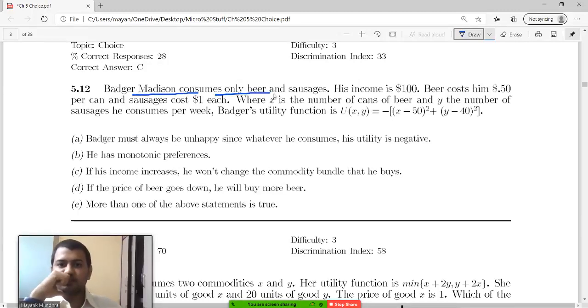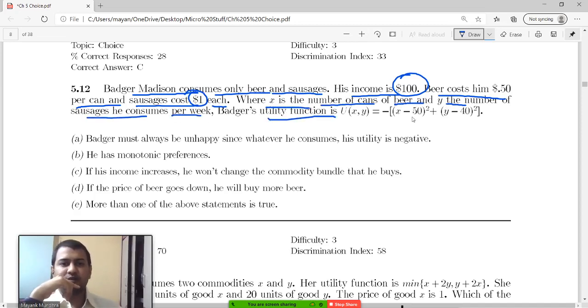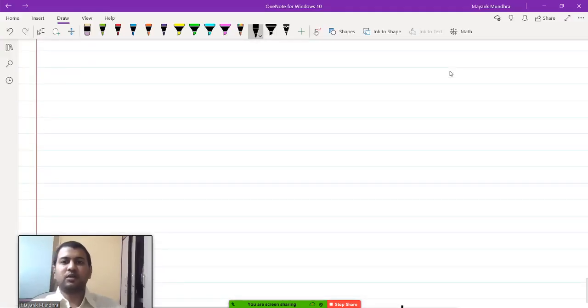Badger Madison consumes only beer and sausages. His income is $100. Beer costs him $0.50 per can, and sausages cost him $1 per can. Let x be the number of cans of beer and y the number of sausages he consumes per week. The utility function is negative of (x minus 50) whole square plus (y minus 40) whole square.